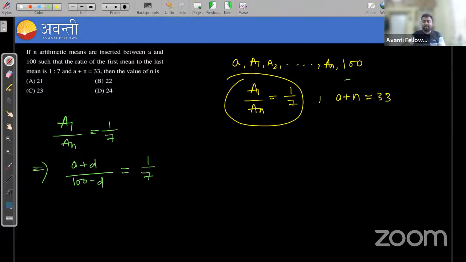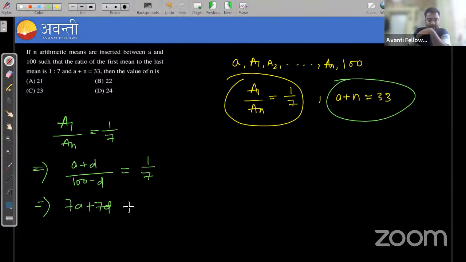And also it is given that A plus n is equal to 33. So from here we can get n is equal to 33 minus A, or A is equal to 33 minus n, right? No need to worry. Okay, if we cross multiply this, what we are getting, see here, 7A plus 7D is equal to 100 minus D, right? 100 minus D.